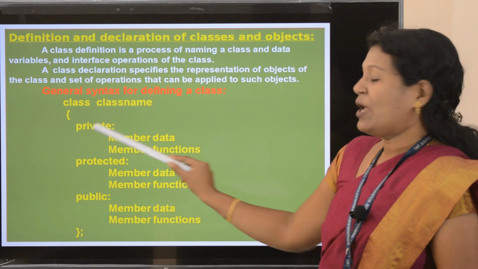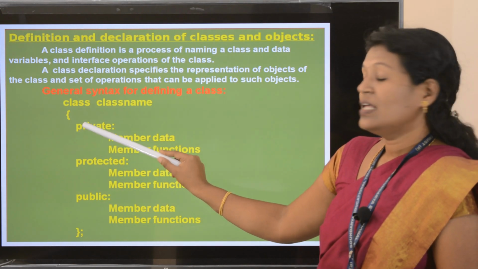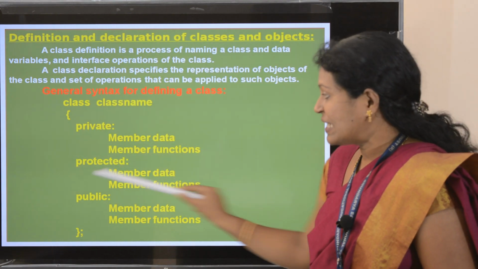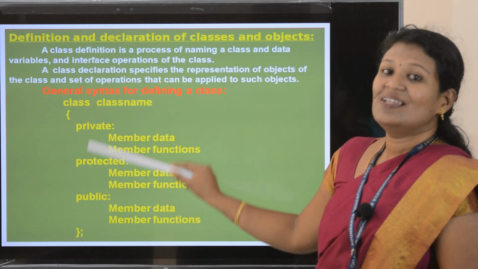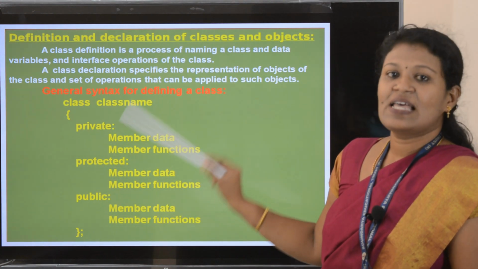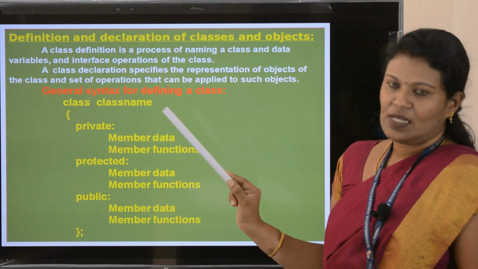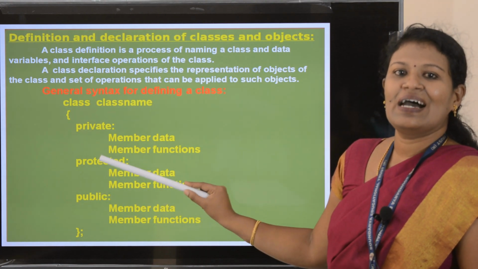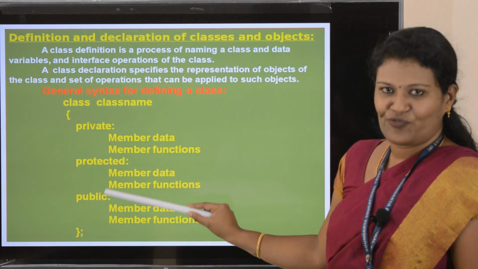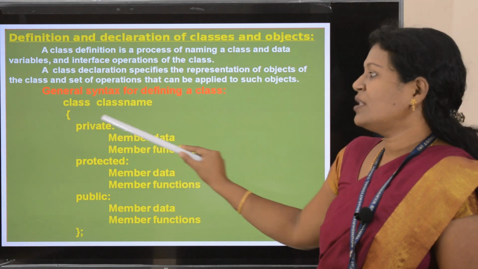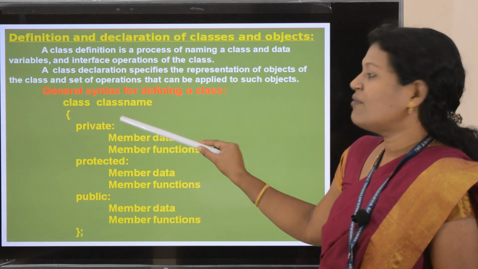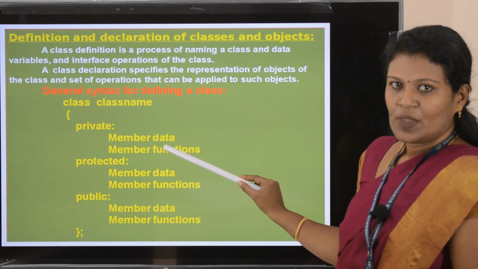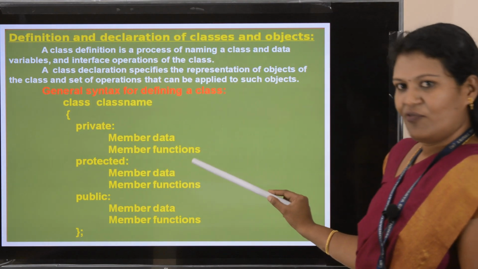First, private. Start with private, colon. Private, protected and public: these three are called access specifiers. Start with the private access specifier, give a colon there, then start with the member data. After that, you can give the member functions.